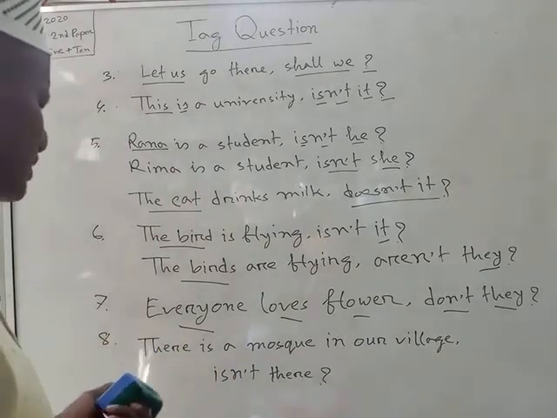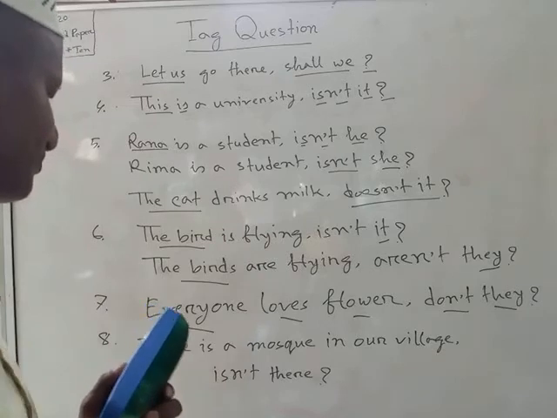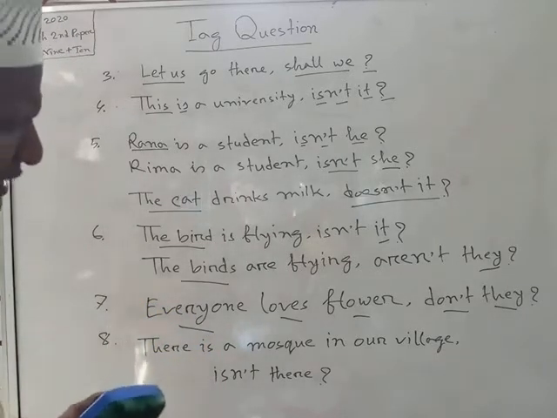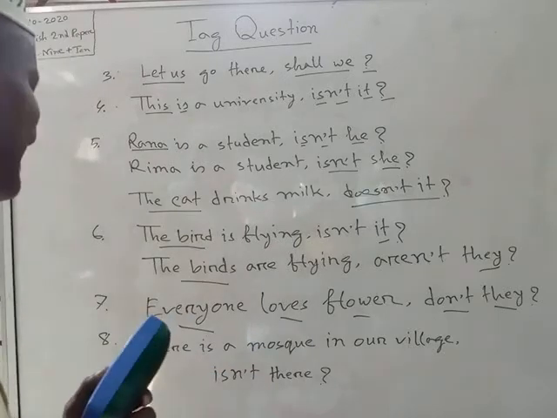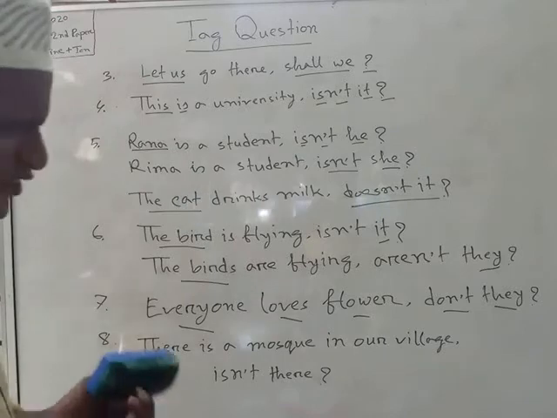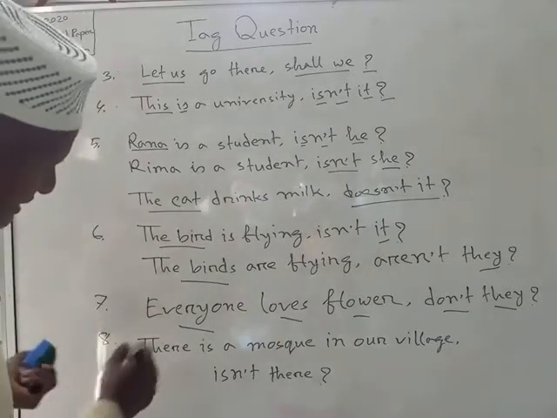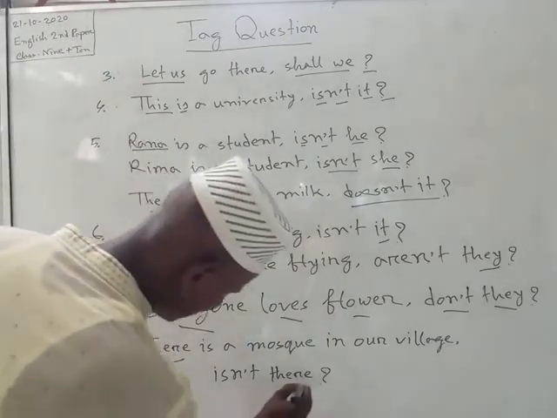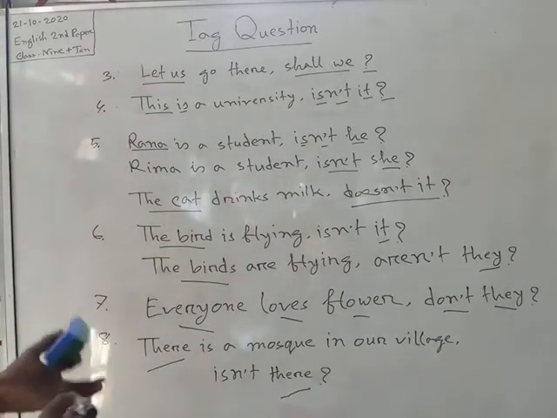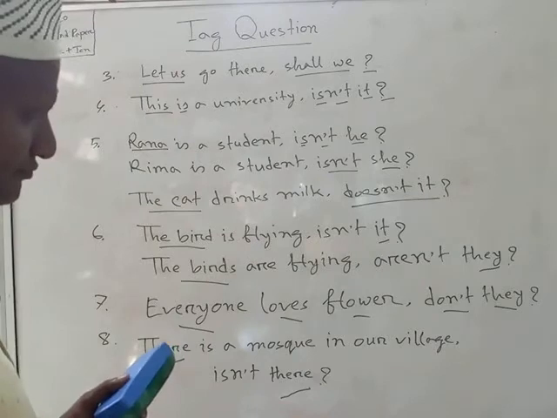Then we can come to rule number 8. In this rule, we can say that if we find in any sentence "there is" or "there are," then we have to take its pronoun "there" in the tag question. Such as, there is a mosque in our village.